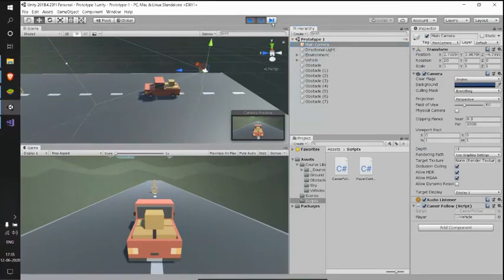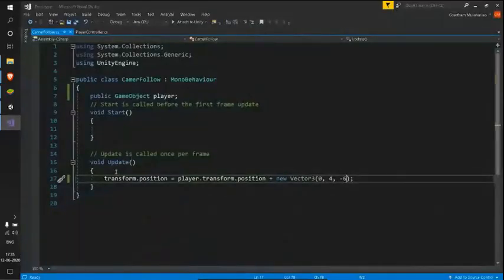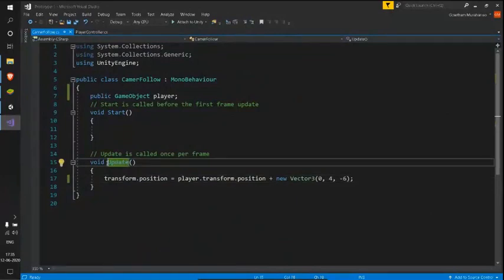So are you understanding that? See, in the next frame update, we got our 4.8. So what we want, the thing is happening, but there is one frame delay between the camera and the car. So to fix this, instead of using update, we'll use something called late update.